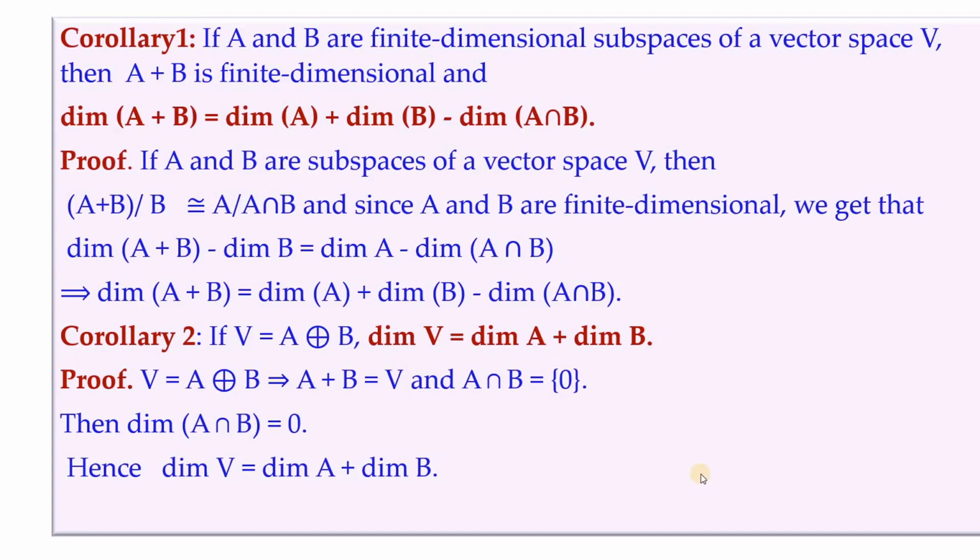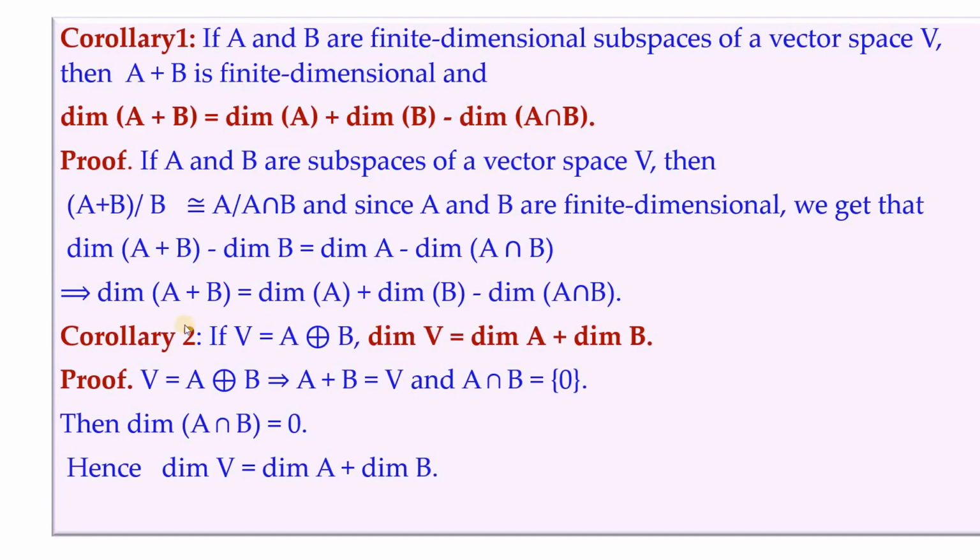Next we have this corollary, which states that if A and B are finite dimensional subspaces of a vector space V, then A plus B is finite dimensional, and the dimension of A plus B is dimension of A plus dimension of B minus dimension of A intersection B. If A and B are subspaces of a vector space V, then A plus B mod B is isomorphic to A mod A intersection B, and since A and B are finite dimensional, we get the dimension of A plus B minus dimension of B to be dimension of A minus dimension of A intersection B. So from this, dimension of A plus B is dimension of A plus dimension of B minus dimension of A intersection B. That is what we need to establish.